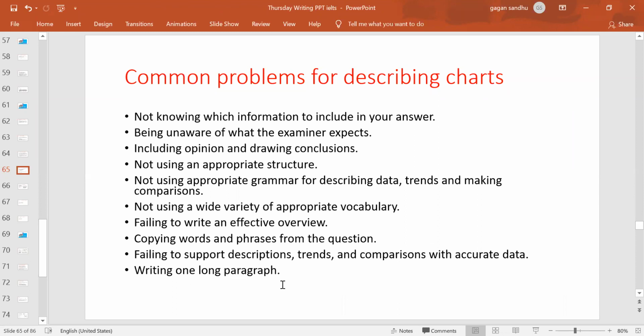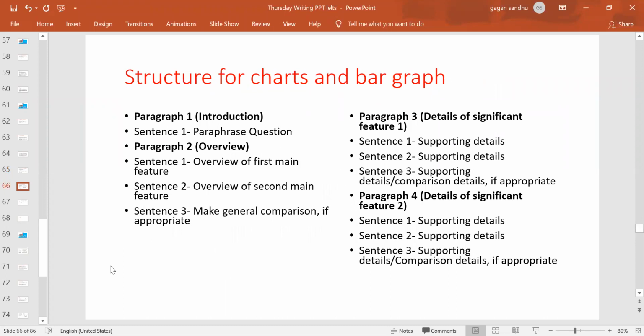We are not writing one long paragraph because this is to be described in paragraph pattern, and I have to follow the 4 paragraph pattern, right? So these are the things you need to keep in mind when you are doing Task 1.